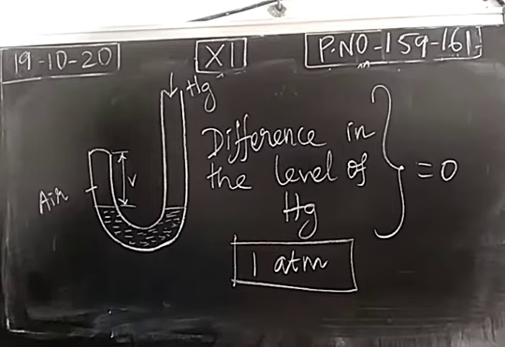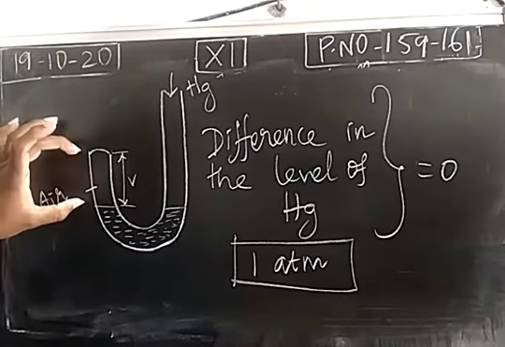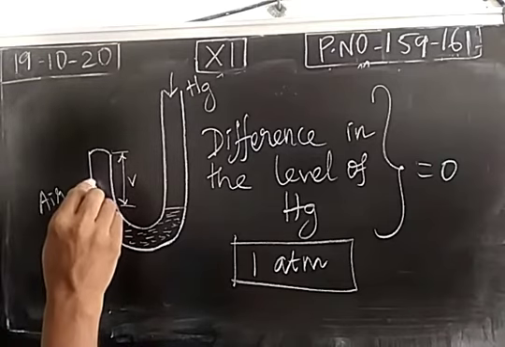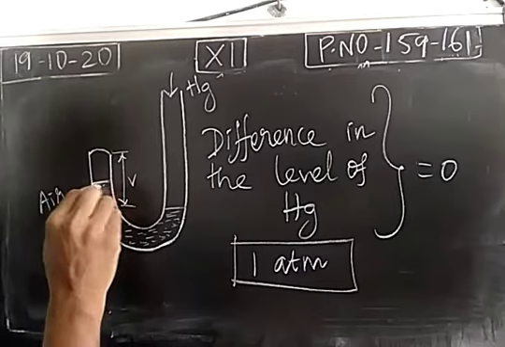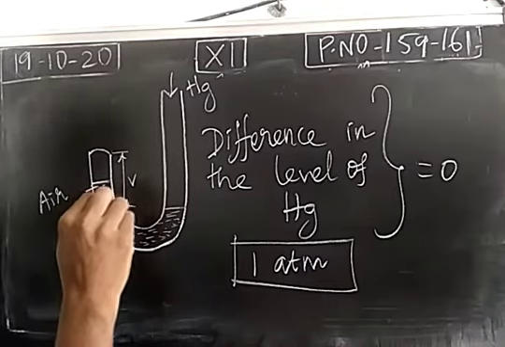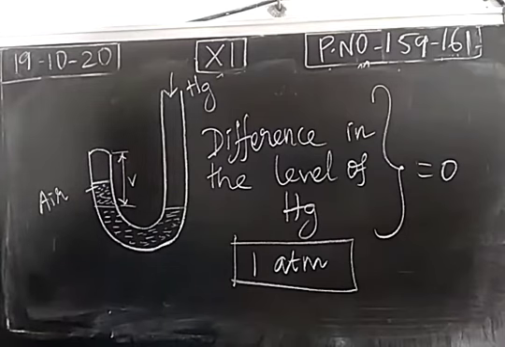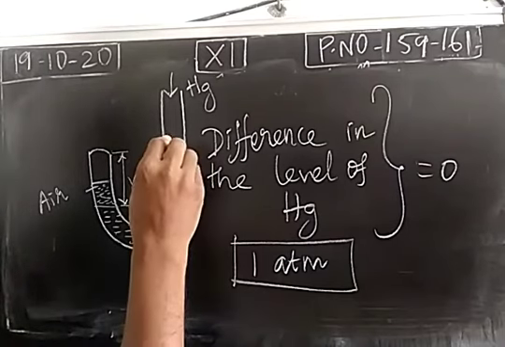Next, again, we are going to add mercury because the volume of atmospheric air is going to be reduced. 50% of the volume is going to be reduced. Until the volume of atmospheric air is reduced to 50%, we have to add mercury.